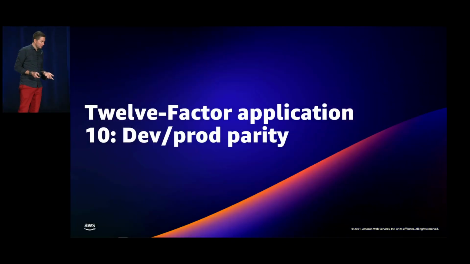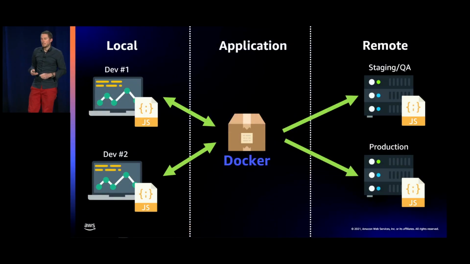Okay, so this is, I think, the most important one. So having dev and prod parity. As we saw earlier, the artifact that we created, the Docker image, will be deployed everywhere. It can be deployed in prod, it can be deployed on the staging environment, but also on your developer machine. So that's easy to reproduce, and you can really have those different environments.